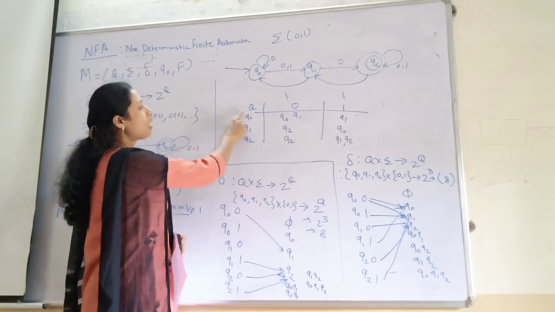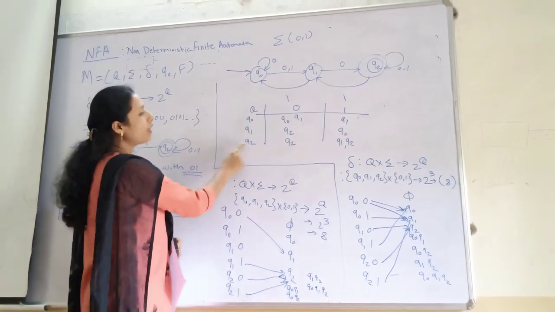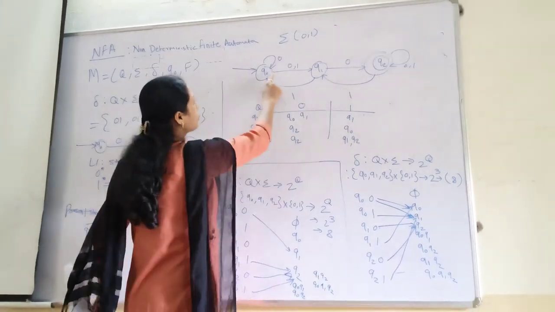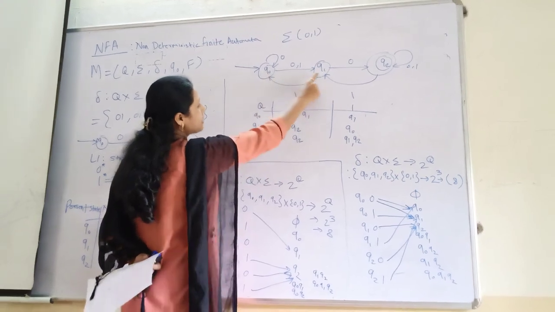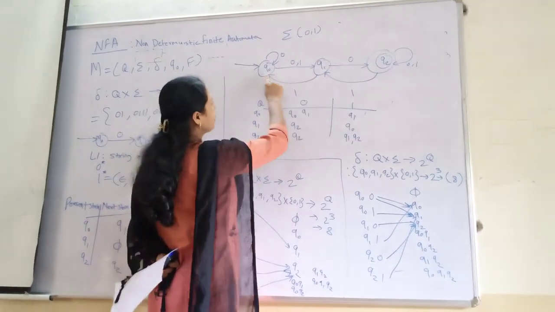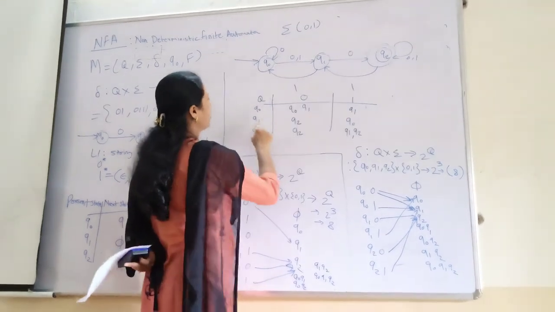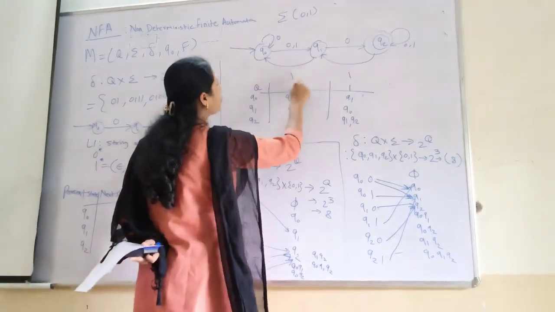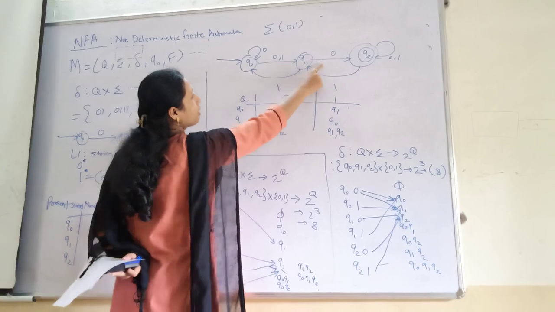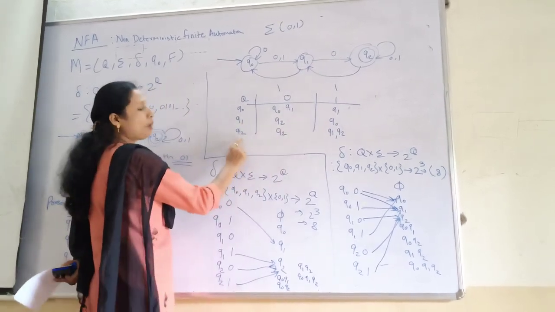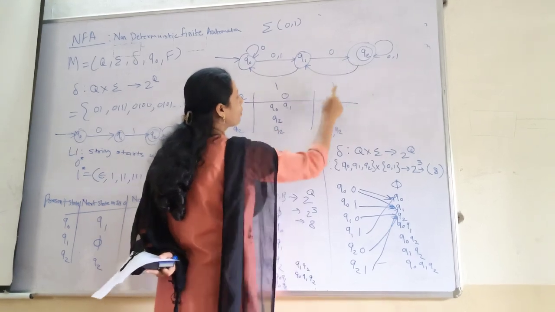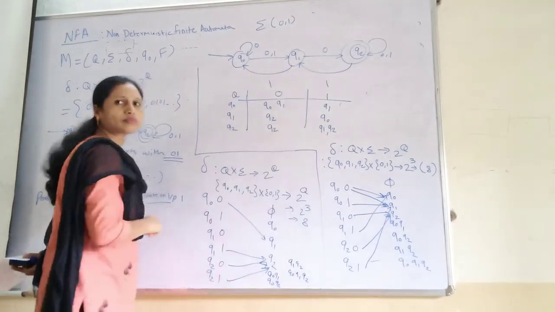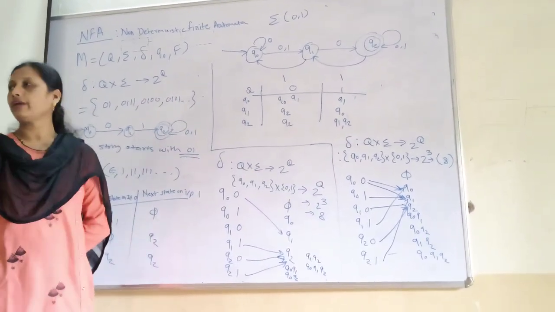Now, if we see this diagram, we have to draw the transition table. So capital Q means how many states do you have? 3. Q0, Q1, Q2. On input 0 and 1. So we have listed here Q0 on 0 moving to Q0 as well as Q1. Q0 on 1 moving to Q1. Now think about Q1, present state. Q1 on 1 moving to Q0. Q1 on 0 moving to Q2. Think about Q2. Q2 on 0 moving to Q2. Q2 on 1 moving to Q2 as well as Q1. We have to show this through the transition.